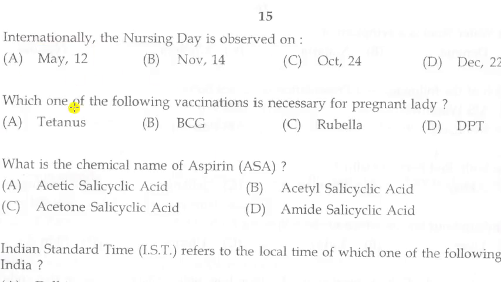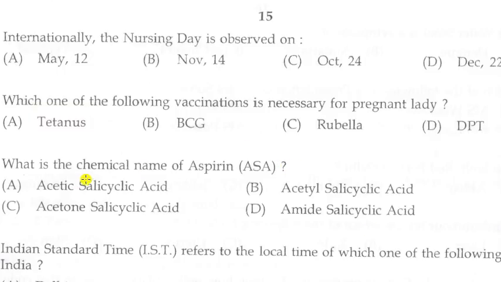Next question. Which one of the following vaccinations is necessary for a pregnant lady? Options: A. Tetanus, B. BCG, C. Rubella, D. DPT. Answer is A. Tetanus. So tetanus is a vaccination which is necessary for the pregnant lady.